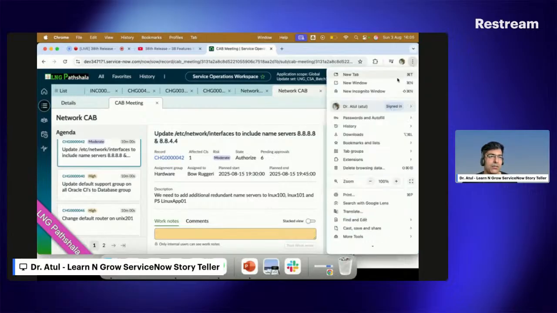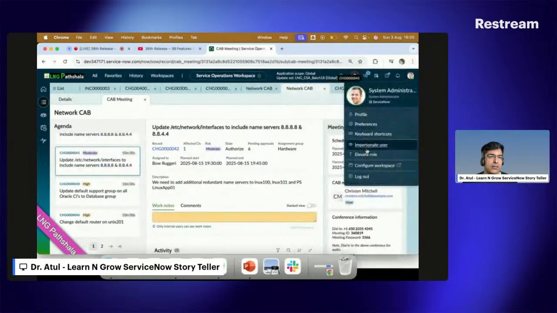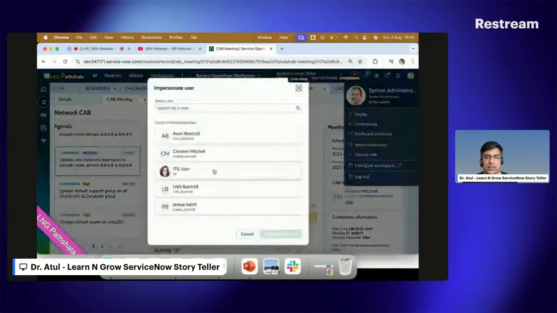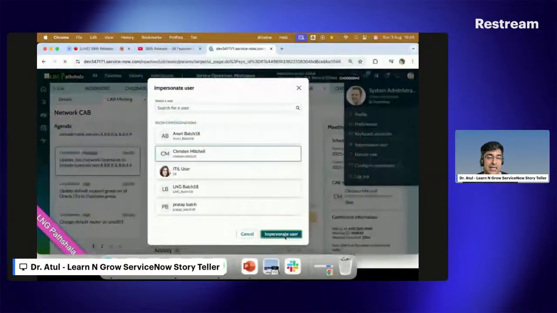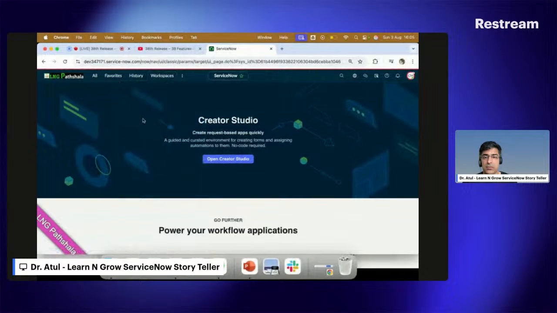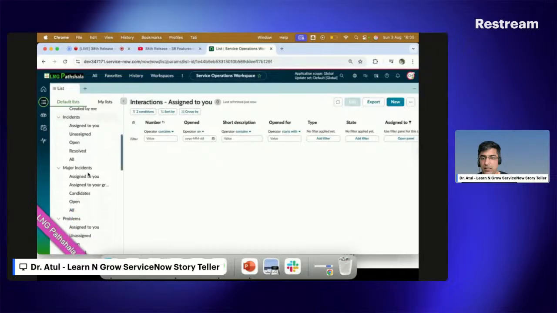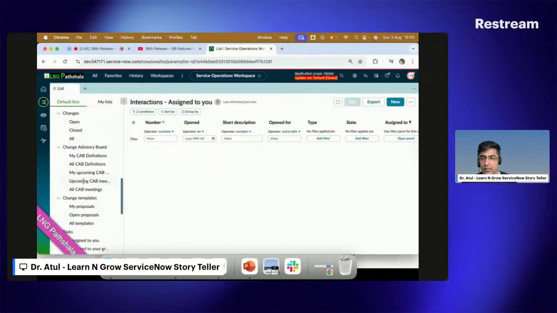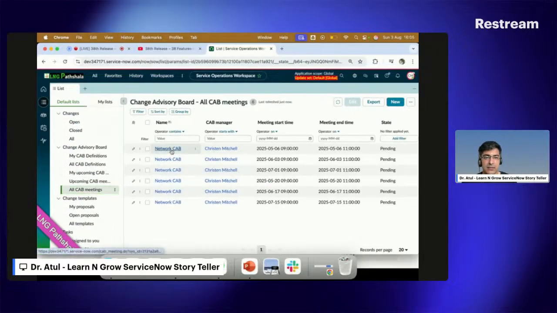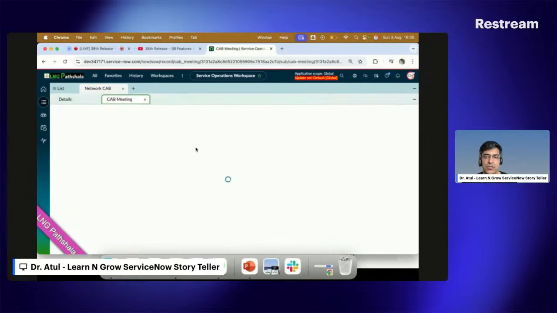Impersonate as Christian Mitchell because he is the CAB manager. Let's go to workspaces, service operation workspace. What option is he getting here? All CABs, my CAB meetings, open, and now open in the CAB workbench.